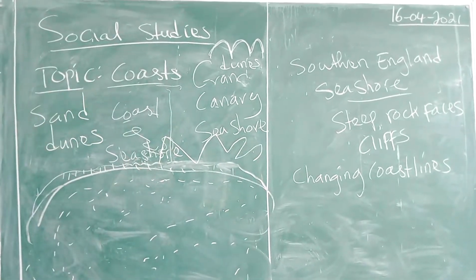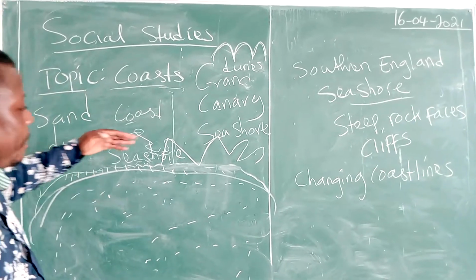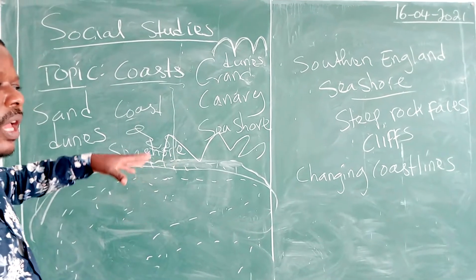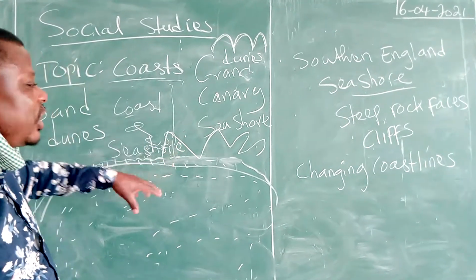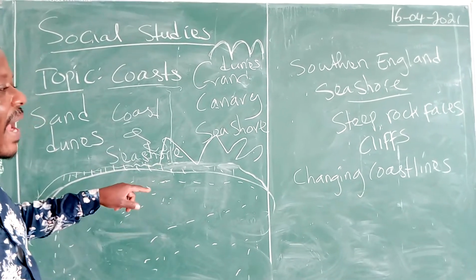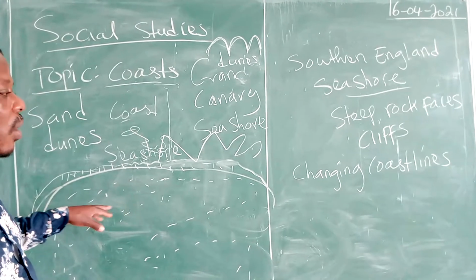Why is it producing these funny structures? Because the ocean water is beating on the banks of the coastline, removing the weaker rocks, leaving behind the stronger rocks, and changing the shape of the coastline. So the coastline keeps changing the shape of the coastline. The coastline is constantly changing.